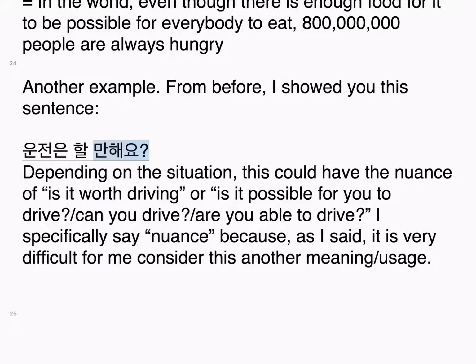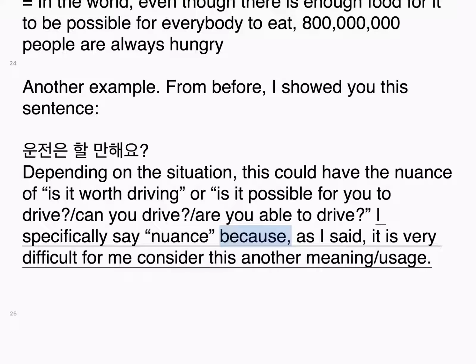Another example, from before, I showed you this sentence. 운전은 할 만해요? Depending on the situation, this could have the nuance of is it worth driving or is it possible for you to drive? Can you drive? Are you able to drive? I specifically say nuance because, as I said, it is very difficult for me.